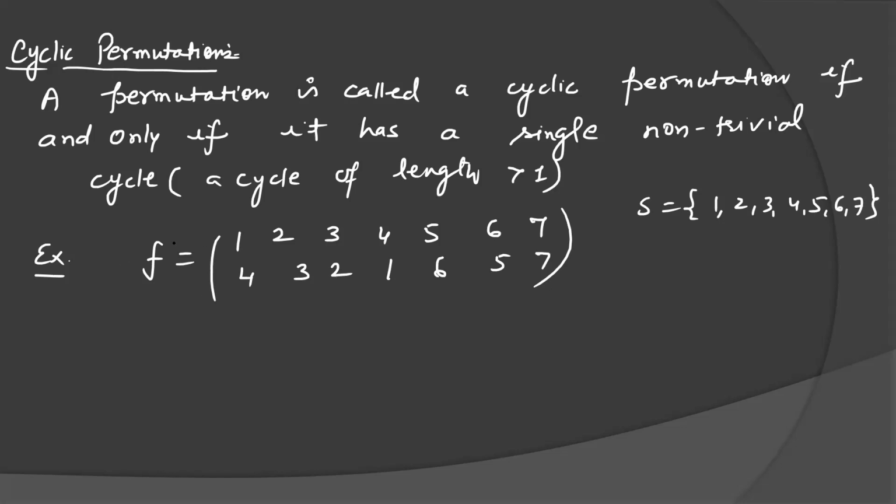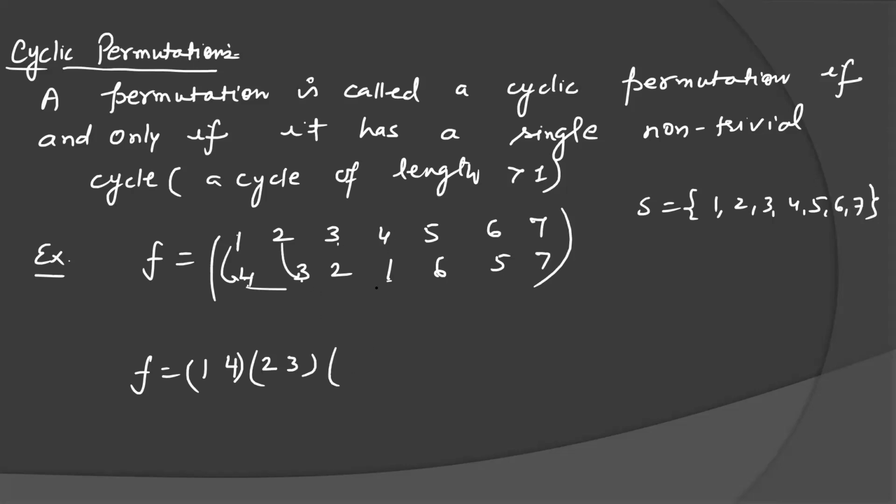For writing it in cycles, we start with 1. 1 is mapped to 4, then 4 is mapped to 1. So we break here, because 1 is coming again. Now start with 2, which is mapped to 3, and 3 is mapped to 2. So we write 2, 3 and break.